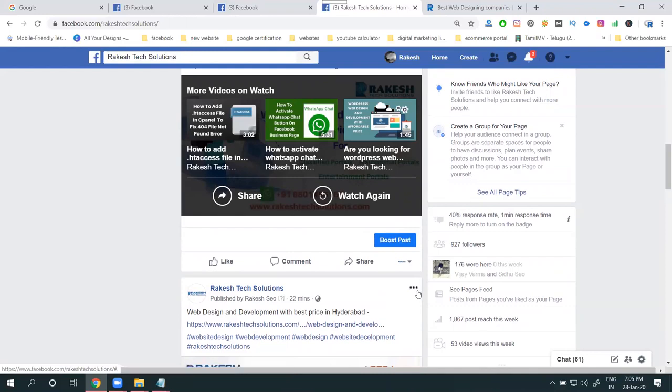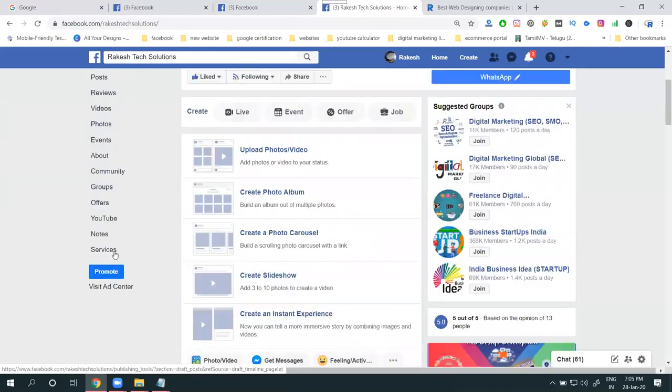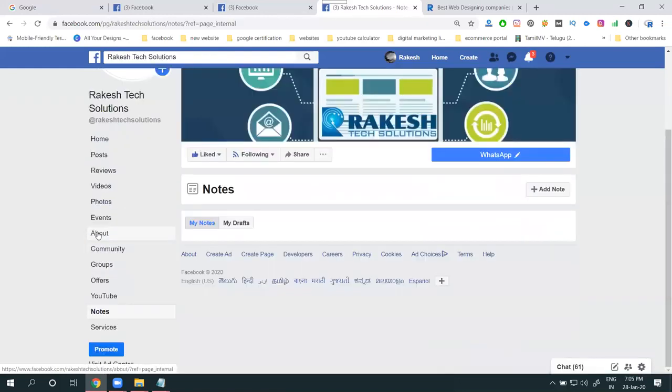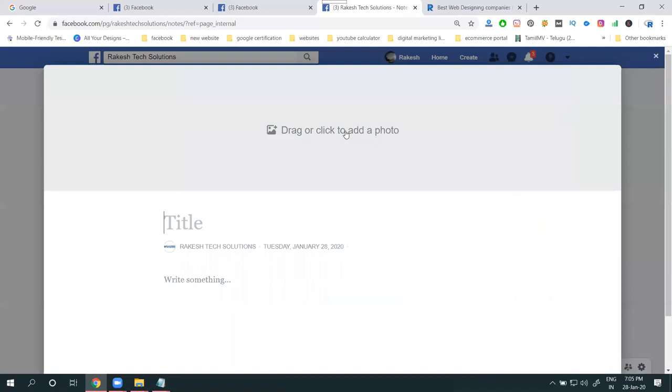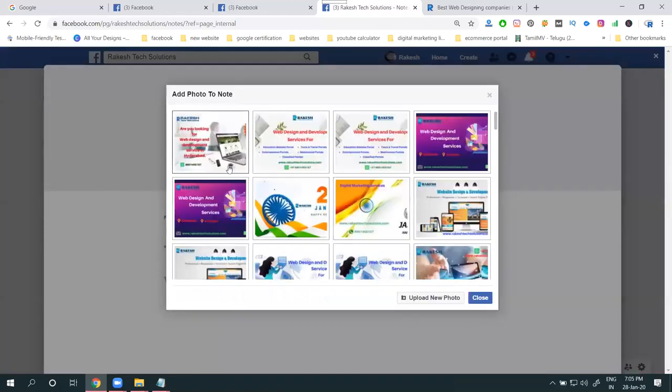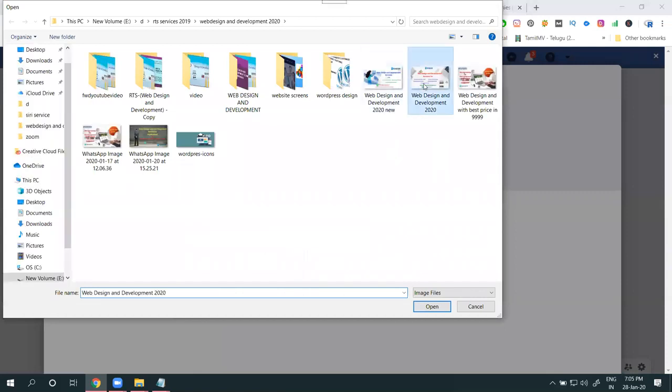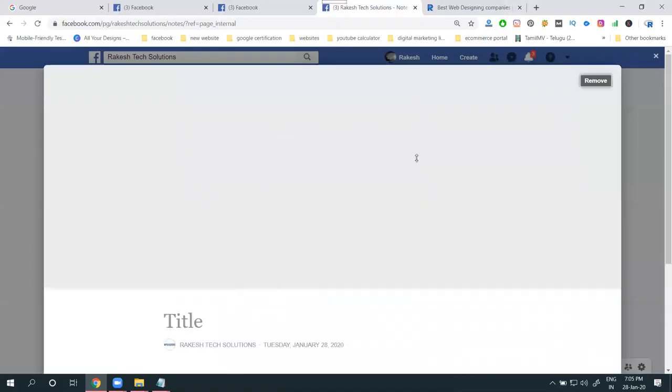First I looked at images and video. Last one is promoting for keywords. The keywords tab is given by the note. So add a note. In this, first you can drag the image. The image is already there, so I can upload the images. So I am uploading the image here.